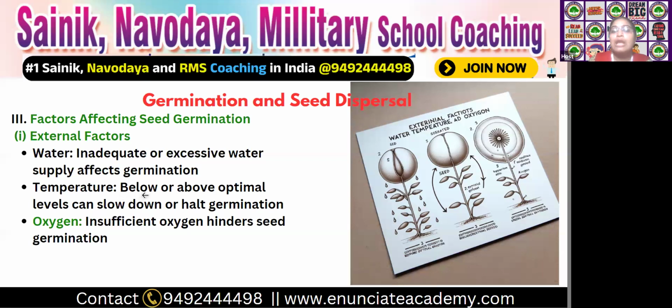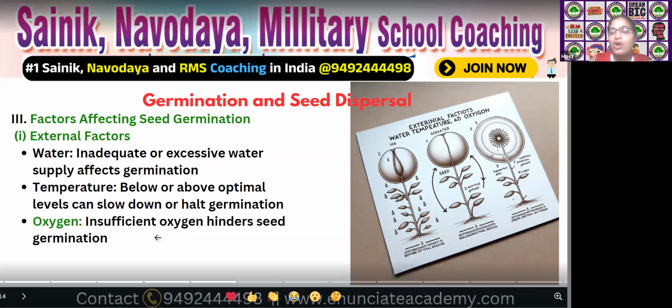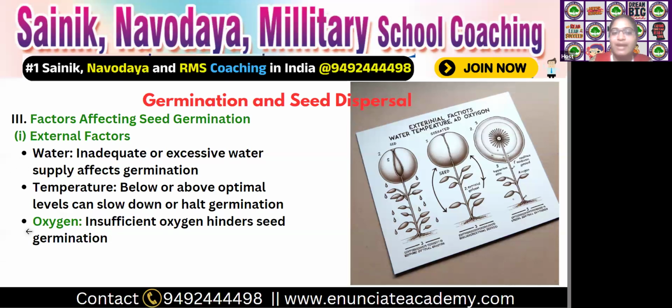If you give the seed a temperature below or above the optimal, below 25 degrees or above 25 degrees, in those conditions the seed also stops growing. The next one is oxygen. Insufficient oxygen hinders seed germination. These are the external factors affecting seed germination.